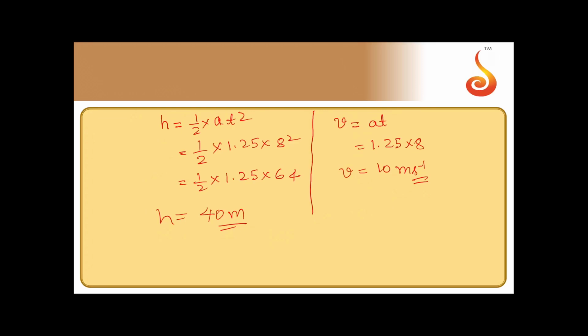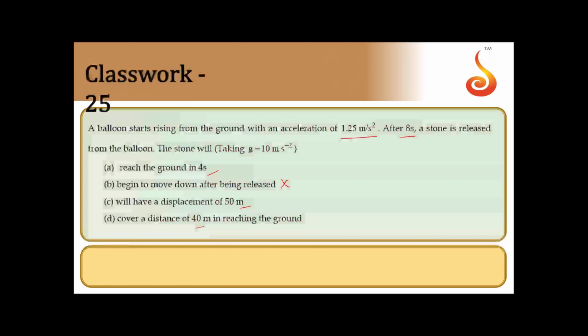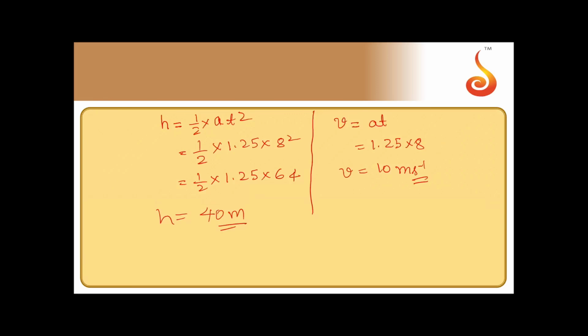Now, the height of the balloon when it is released is 40 meters. So look at the options. So displacement cannot be 50 meters. Height itself is 40 meters, means displacement will be maximum 40 meters. So will it cover distance 40 meters? See, the stone is released from the balloon. So initially when it is released, it moves up due to inertia, then it falls down. So distance will be greater than 40. So this is also not the answer.